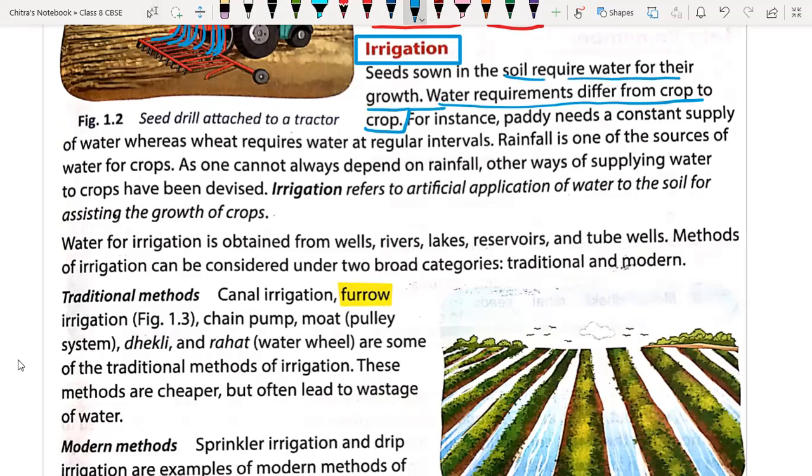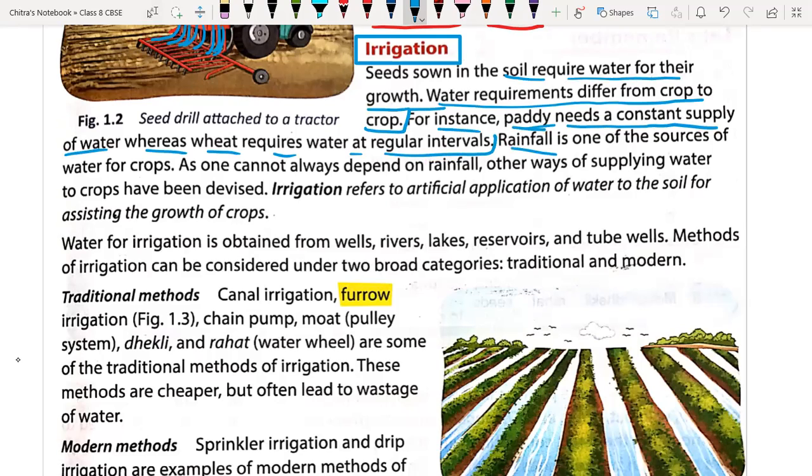And water requirement differs from crop to crop, because rice, the paddy crop, requires more water as compared to other crops. For instance, paddy, the rice crop, needs a constant supply of water, whereas wheat requires water at regular intervals. Is it or not? Yes, the paddy crop requires constant water.